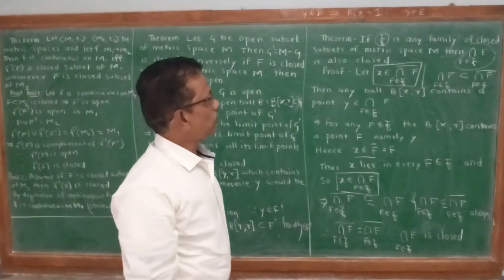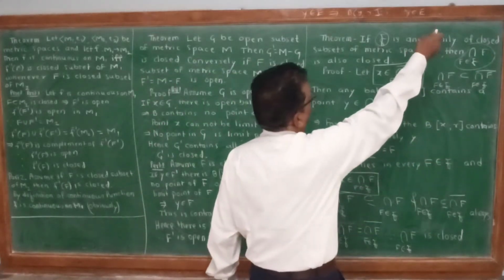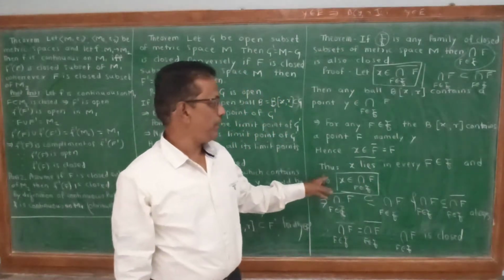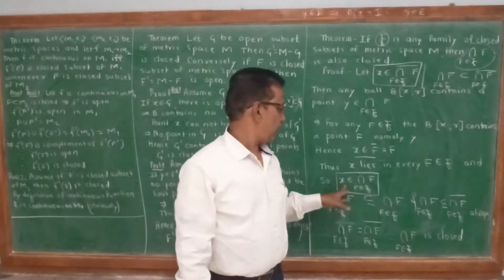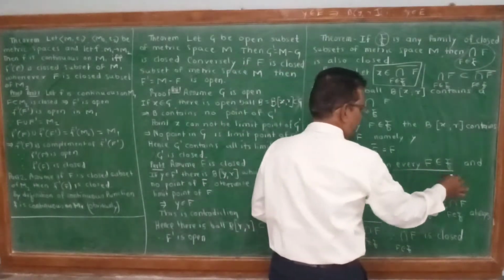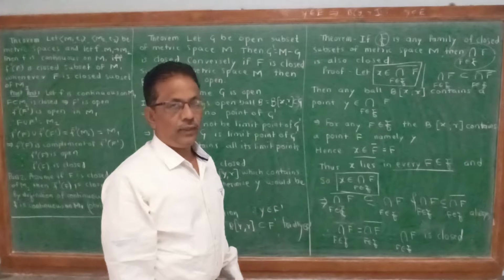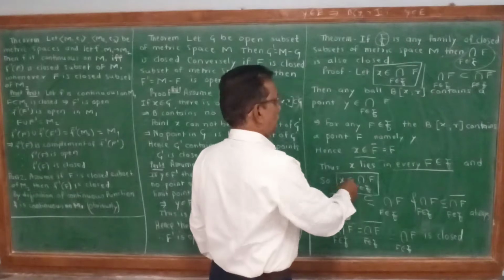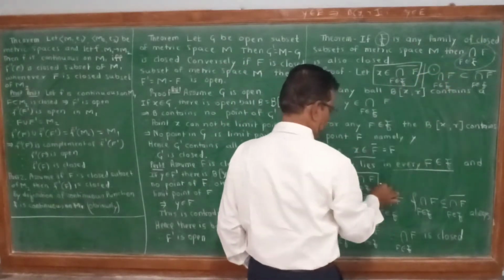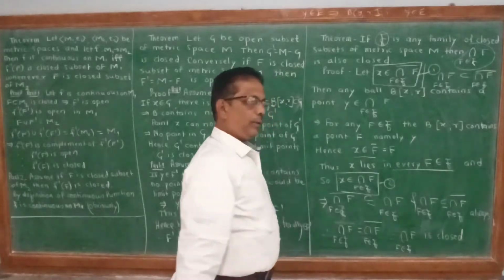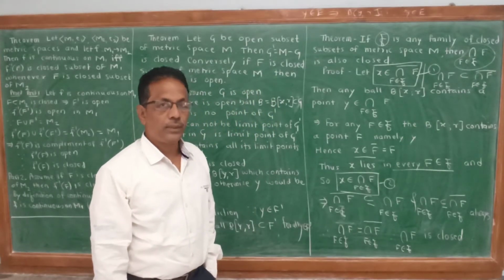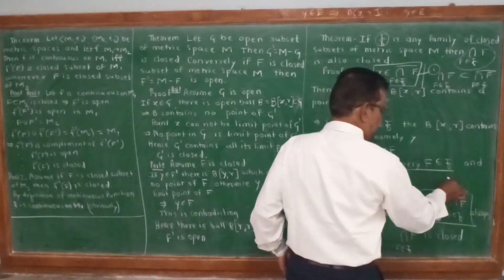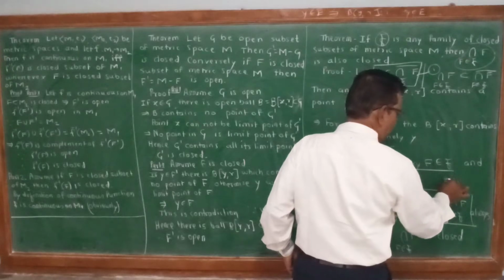What is F? F is closed, because it is in the family of closed sets, and hence F is equal to F bar. Thus, x lies in every F belonging to the family, that is, it lies in the common intersection. x belongs to the intersection of F. From 1 and 2, we can write that the intersection of F bar is a subset of the intersection of F. And E is always a subset of E bar.